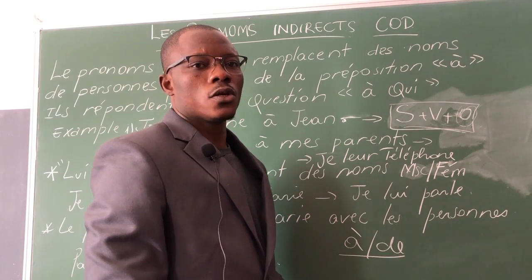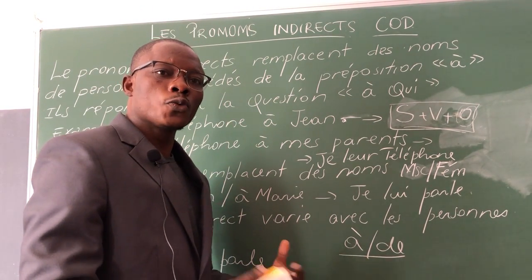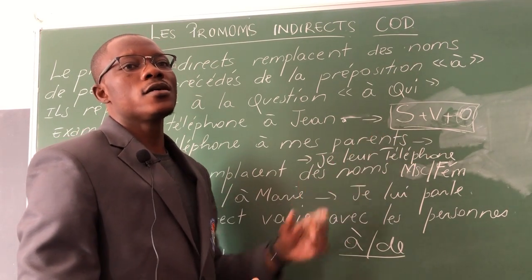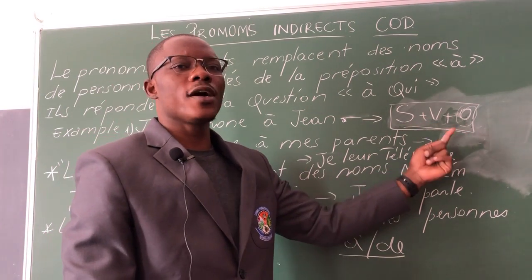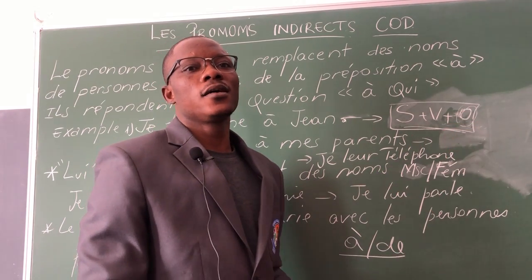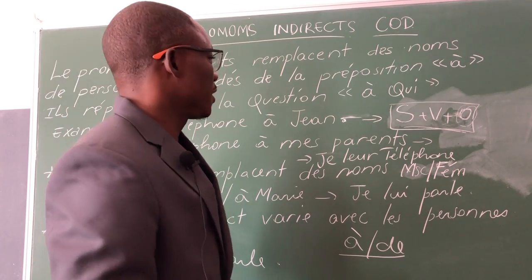object. So as you know, we are speaking about pronouns. Pronouns will be used to replace a name in one sentence. So when we use a pronoun in one sentence, we can't reuse the name of that thing or the name of that person in our sentence.